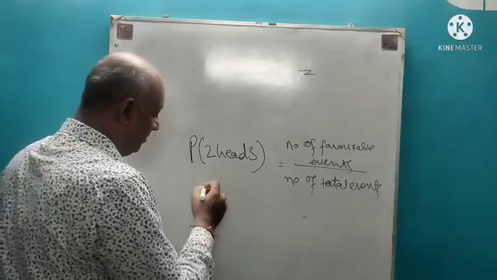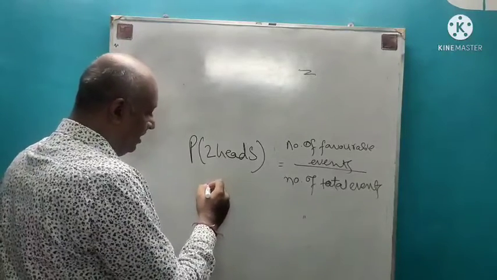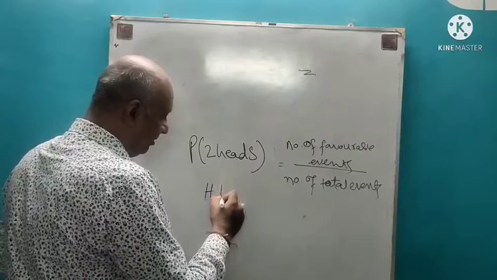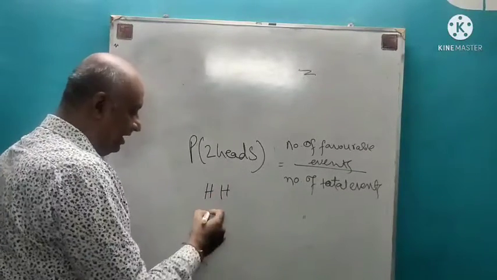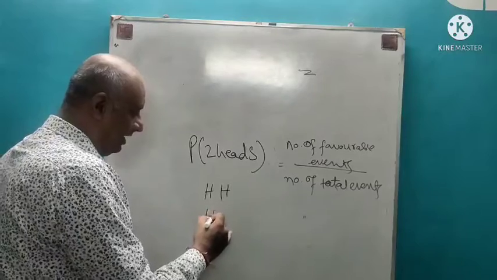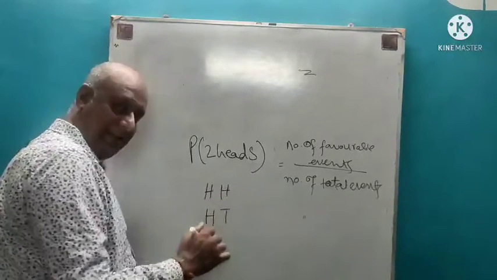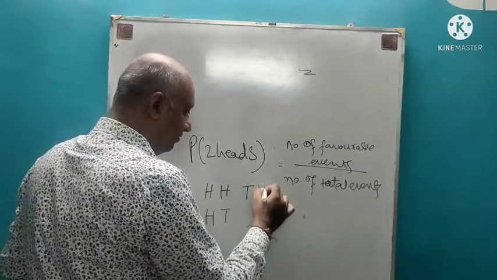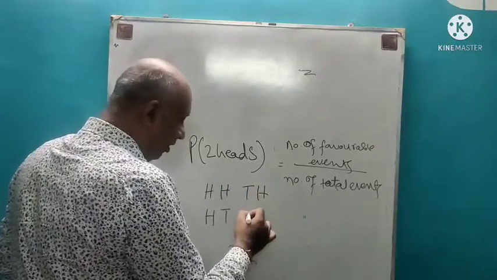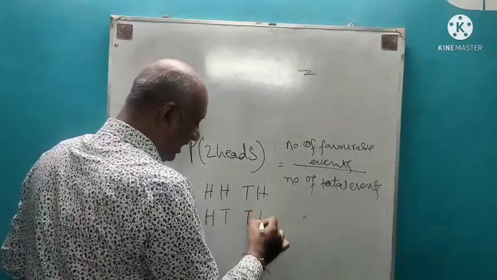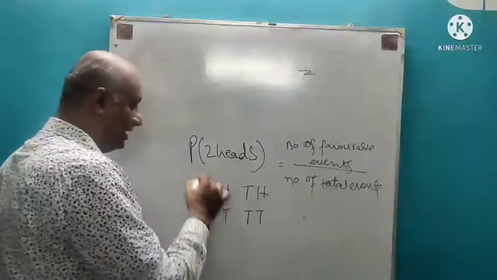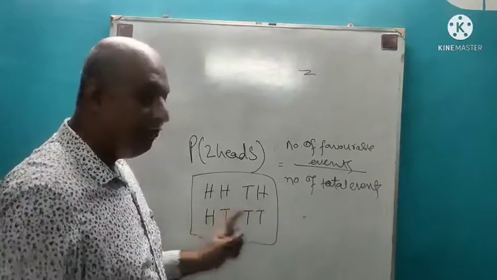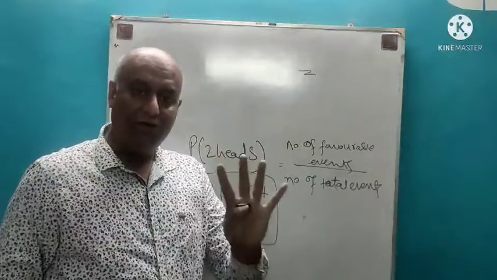In the first coin it can be head, and in the second coin it can also be a head. In the first coin it can be head, in the second coin it can be a tail. In the first coin it can be a tail, and in the second coin it can be a head, or it can be a tail in the first coin and tail in the second coin as well. So these are all possible outcomes. There are 4 different possible outcomes.